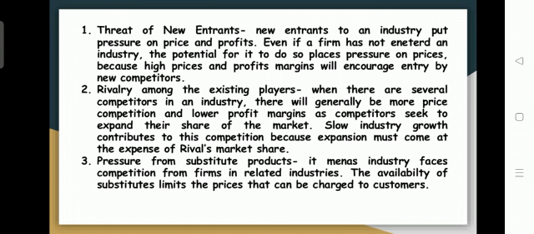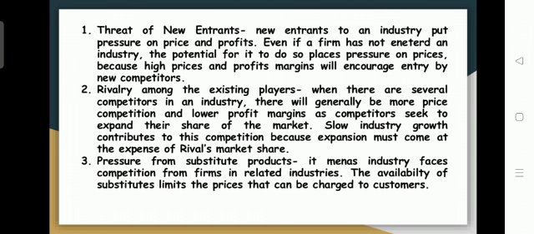If in the industry where you would like to conduct your investment activities there are many companies with many rivalries, in the same industry you will be facing many competitors. If there is a higher level of competition for your business, you will be losing more and more market and some of your profitability. Your profit margin will be at a lower level. So for that reason you should identify how much rivalry there is among the existing players in one particular industry.